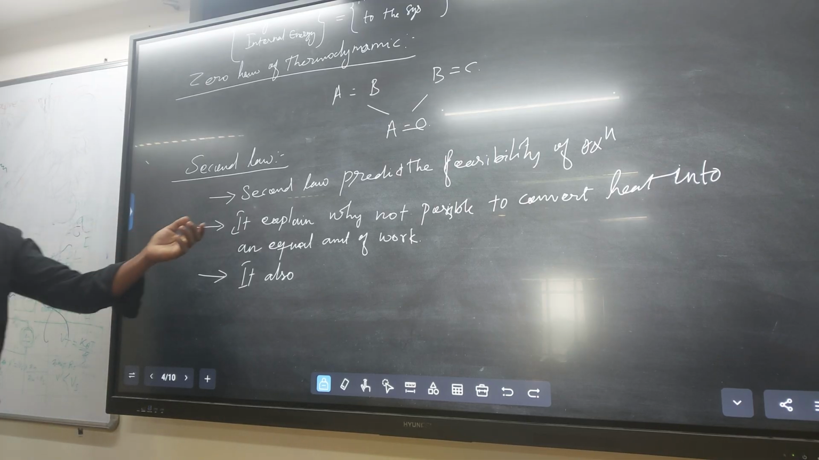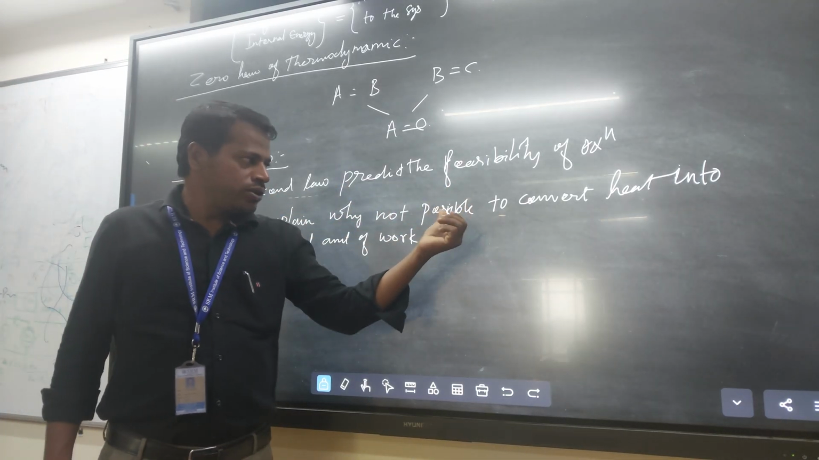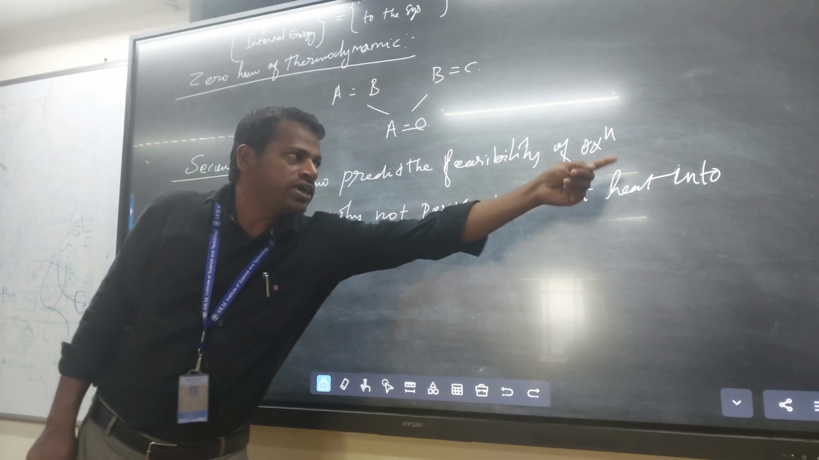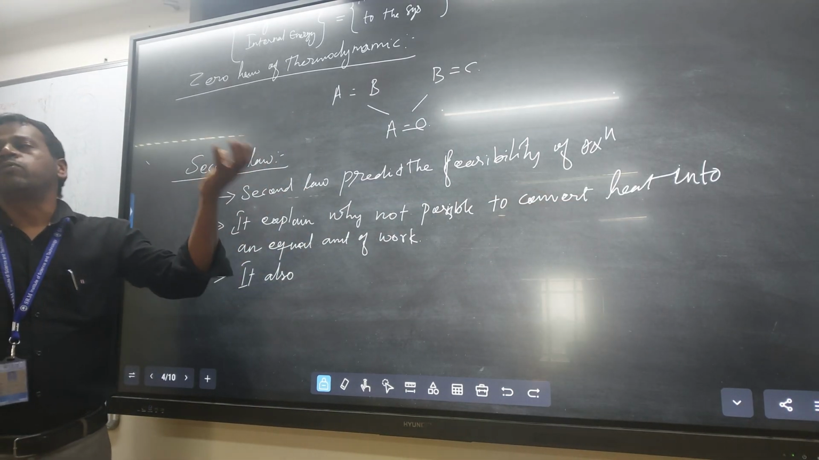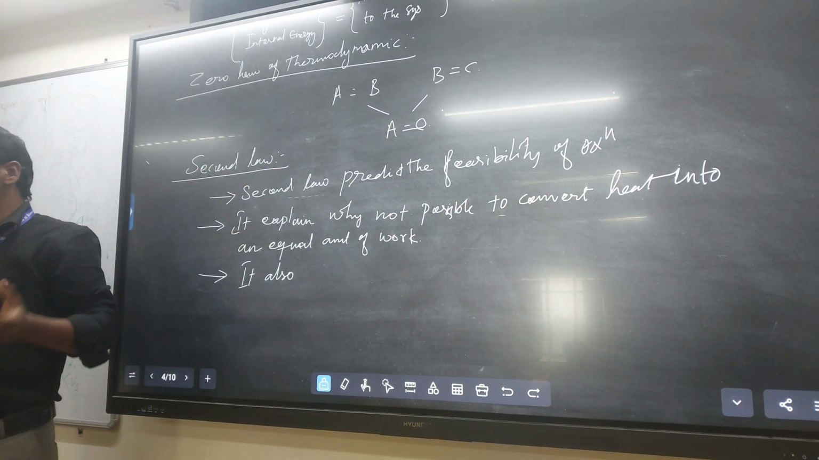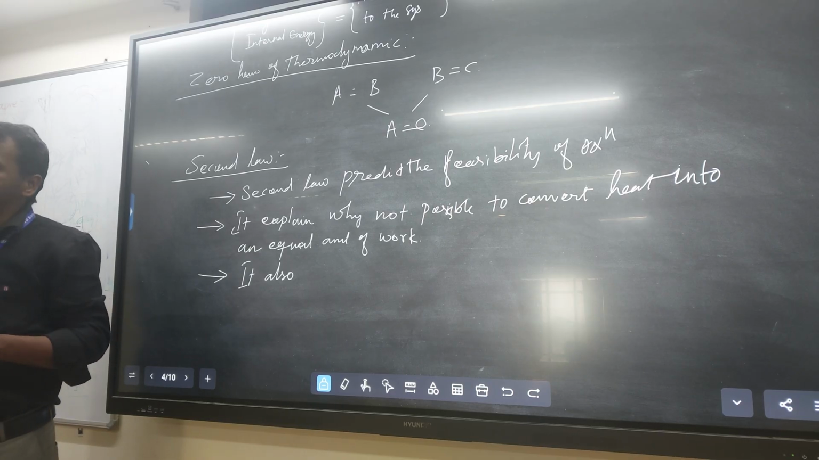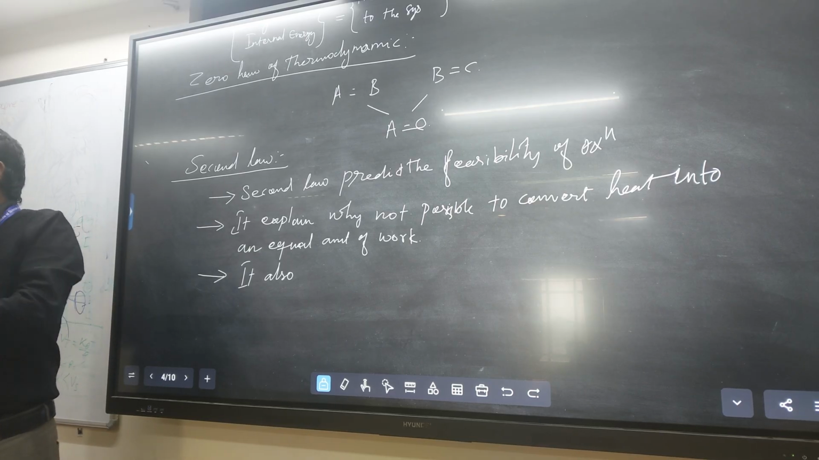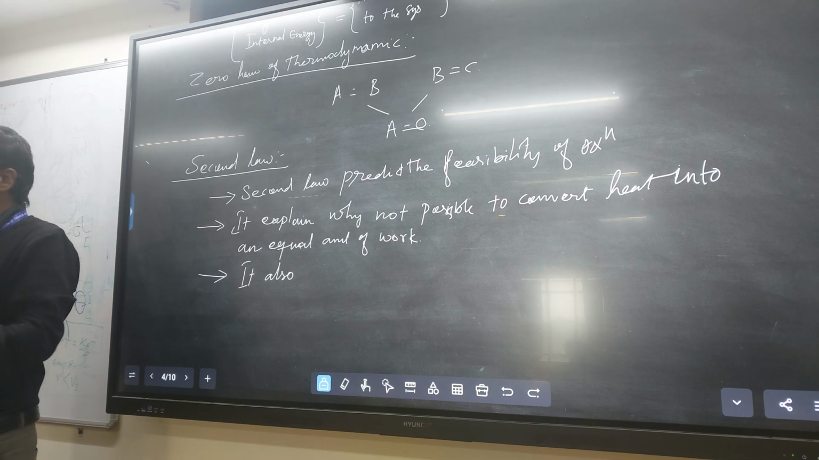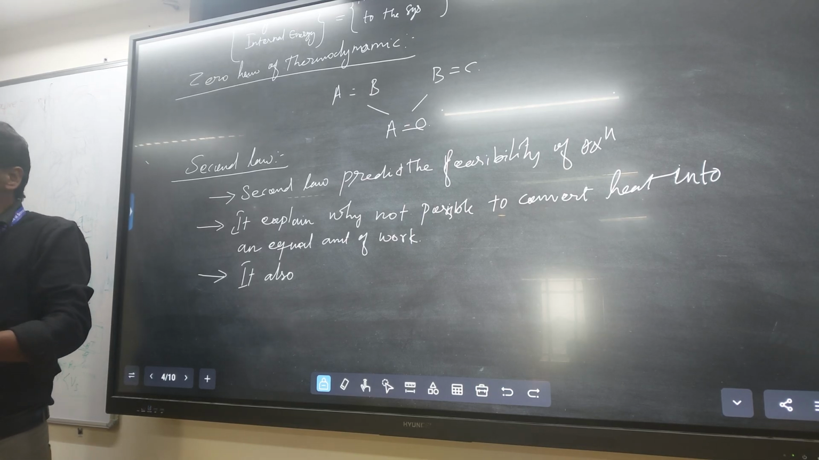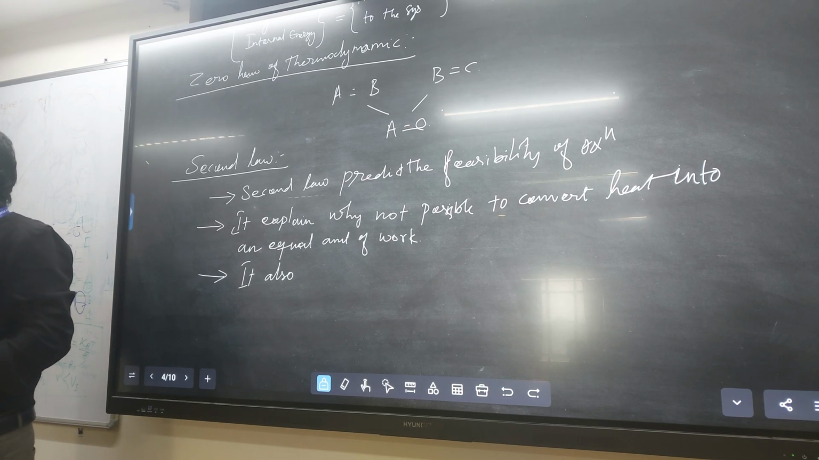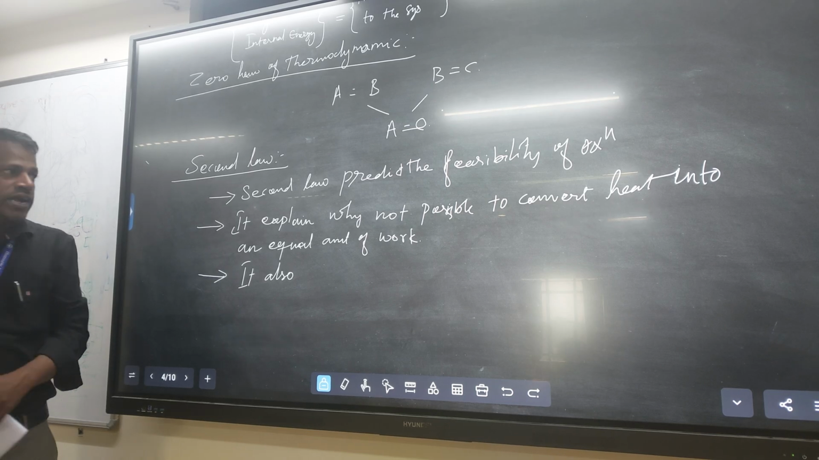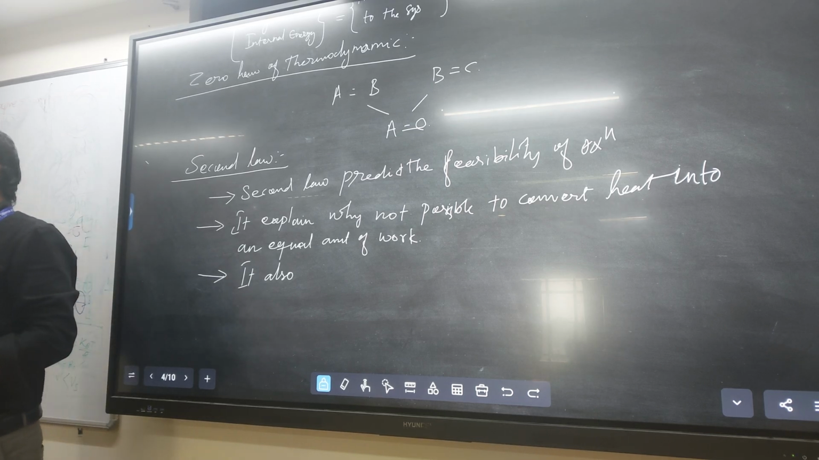It explains why it is not possible to convert heat into an equal amount of work. However much heat energy you supply, you should not get the same amount of work from your system. Definitely there will be a loss of energy for any reaction, any system. That loss of energy, we get it from the second law of thermodynamics: how much energy was lost from your system.